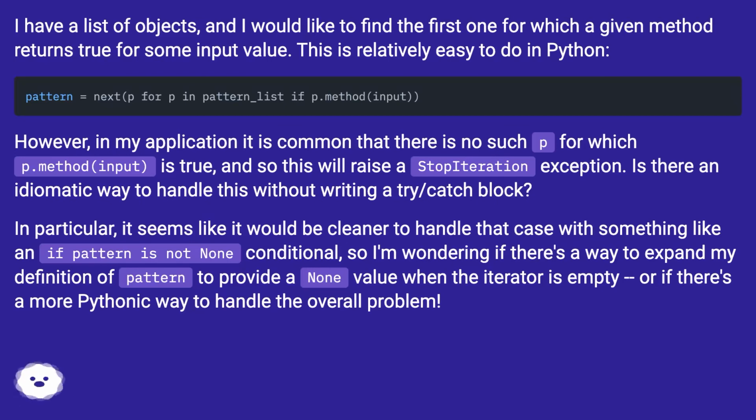However, in my application it is common that there is no such p for which p.method(input) is true, and so this will raise a StopIteration exception. Is there an idiomatic way to handle this without writing a try/catch block? In particular, it seems like it would be cleaner to handle that case with something like an if pattern is not None conditional, so I'm wondering if there's a way to expand my definition of pattern to provide a None value when the iterator is empty, or if there's a more Pythonic way to handle the overall problem.